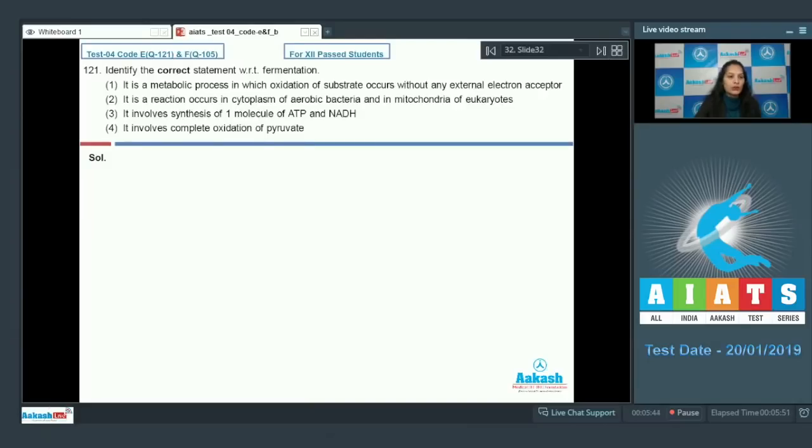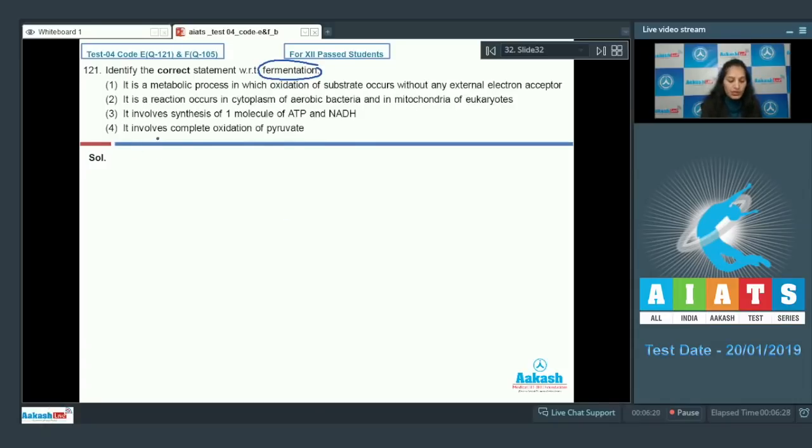Question number 121. Identify the correct statement with respect to fermentation. First option, it's a metabolic process in which oxidation of substrate occurs without any external electron acceptor. Second, it's a reaction that occurs in the cytoplasm of aerobic bacteria and in mitochondria of eukaryotes. Third, it involves the synthesis of one molecule of ATP and NADH. Fourth, it involves complete oxidation of pyruvate. Fermentation can be alcoholic fermentation or lactic acid fermentation.